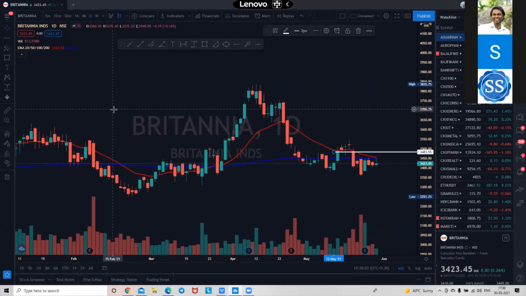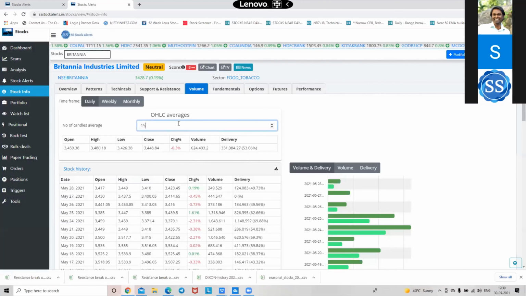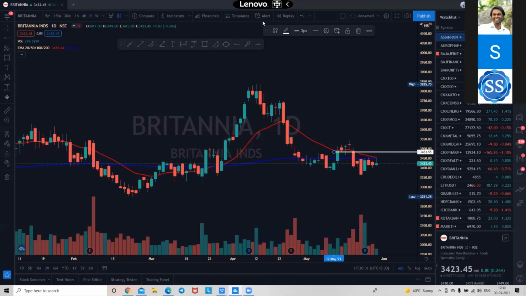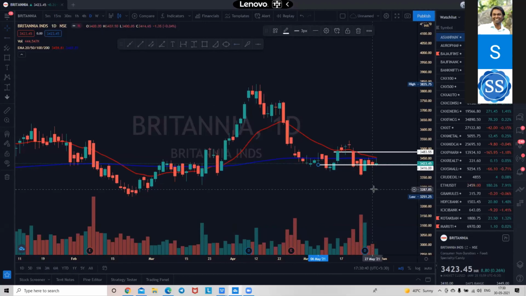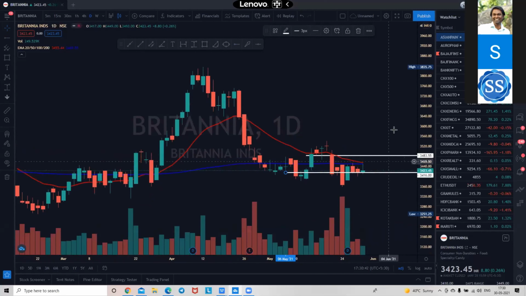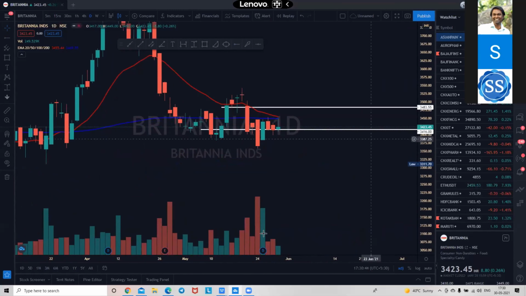Let it break 3484. Let us also see 15 days. 3426, 3459, almost the same. Let us see 8 days. 3452, 3416. Let us pick something or 3416. So this is the trading range. It is touching it. Maybe it will go down.